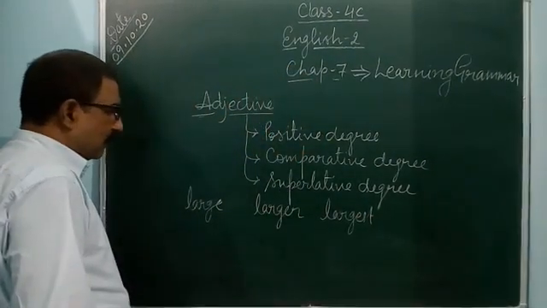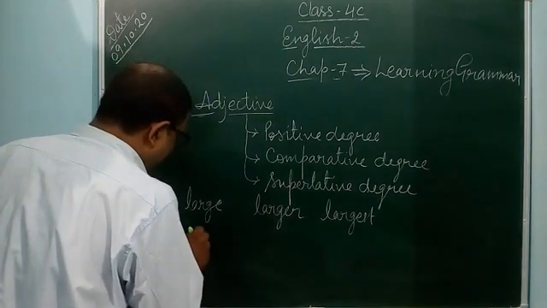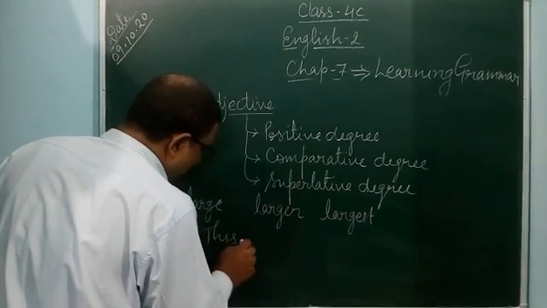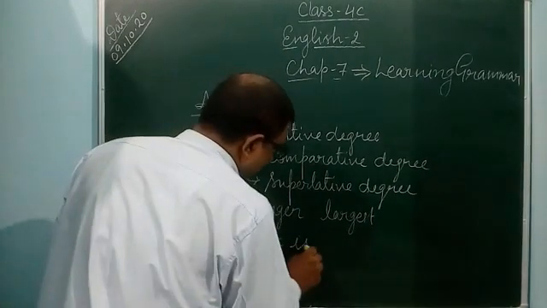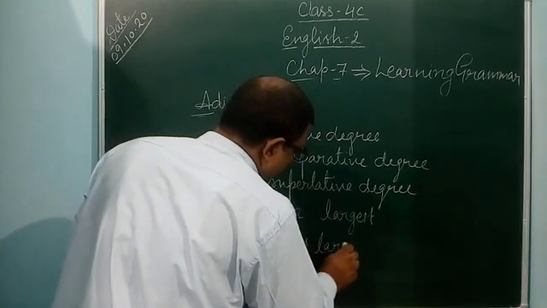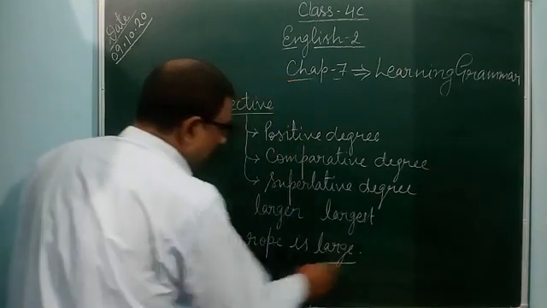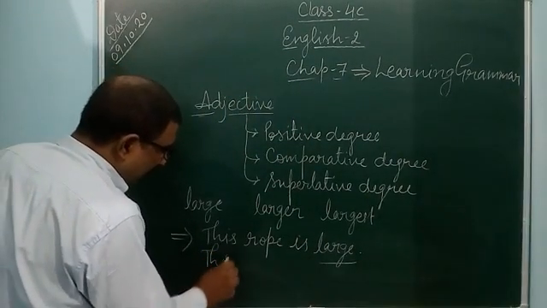Large. Like that you can use: this rope is large. This rope is large. So you can use large.